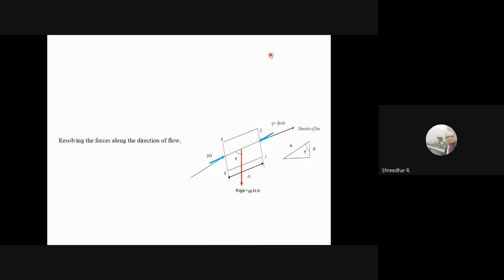When we do this, we are resolving the forces in the direction of flow. P dA is positive, this is minus, so therefore minus. The weight component in the direction of flow will be with cos theta, so rho g dA ds into cos theta. You get the component in this direction, opposite to P dA, so it is minus, and it should be equal to mass into acceleration. Acceleration is in the direction of the flow, in the direction of the net force.